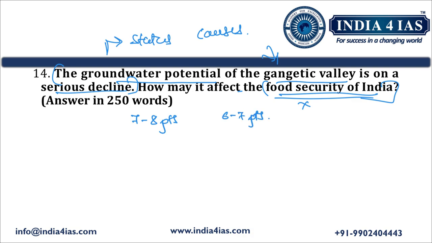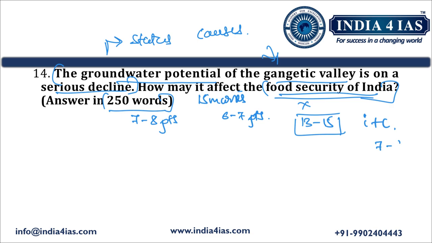So this constitutes around 13 to 15 points. Then introduction plus conclusion. So the question is for 250 words and it has 15 marks. So for 15 marks, we should write at least 13 to 15 points so that we may easily score 7 to 8 marks. Coming to the answer approach, we have to begin the answer by writing an introduction.